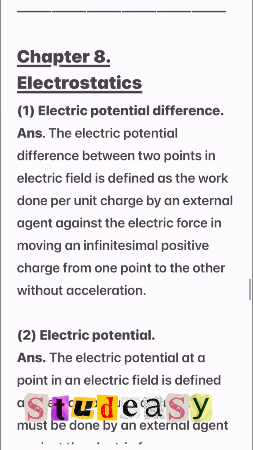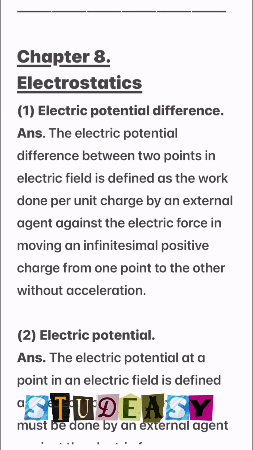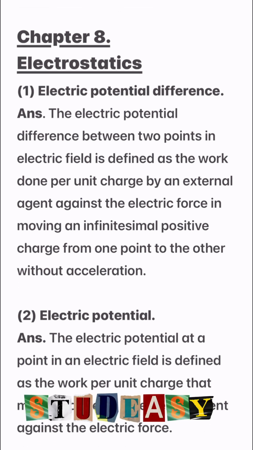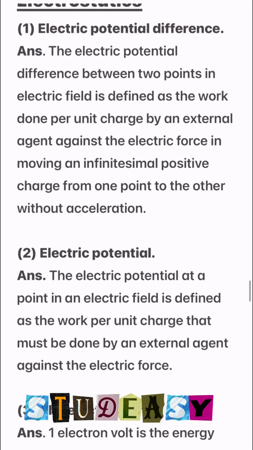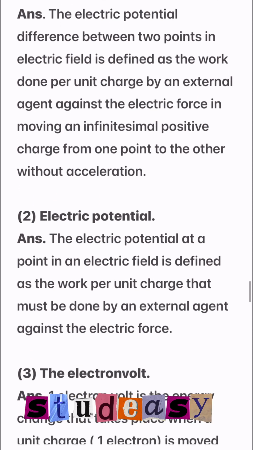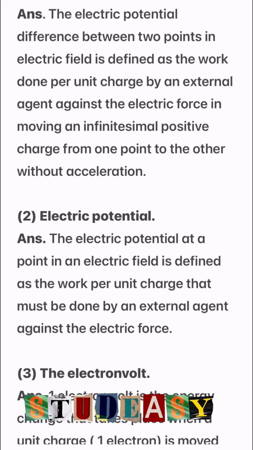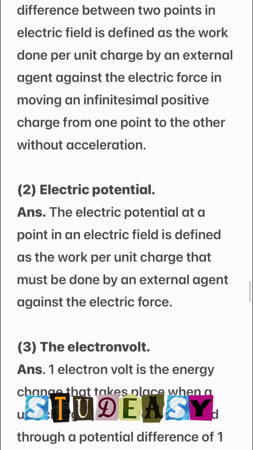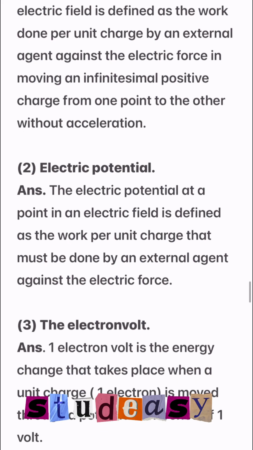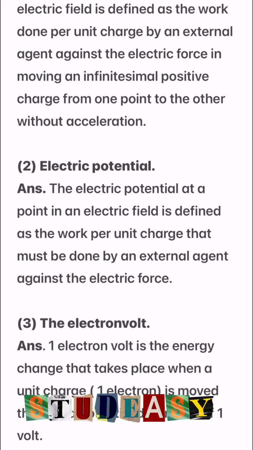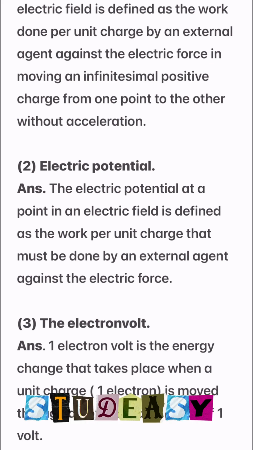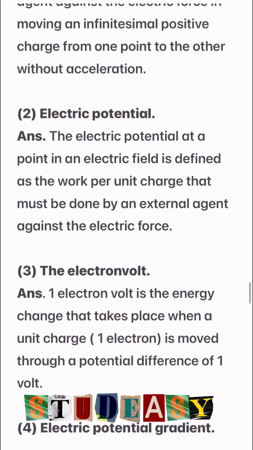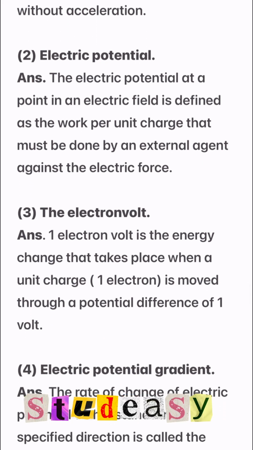Let's see chapter number 8, electrostatics. First definition, electric potential difference. The electric potential difference between 2 points in the electric field is defined as the work done per unit charge by an external agent against the electric force in moving an infinitesimal positive charge from one point to the other without acceleration.